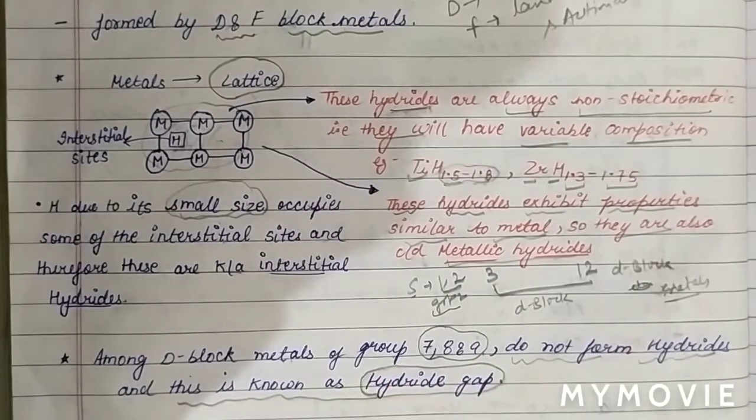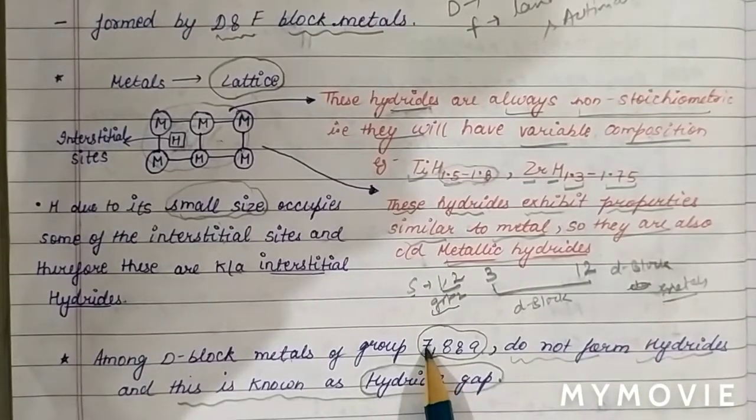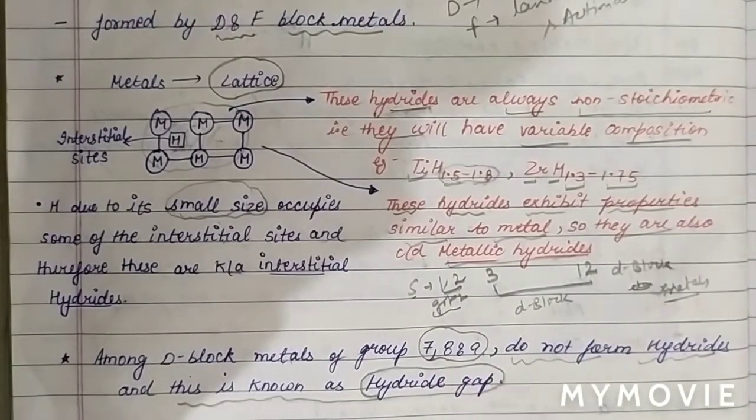Why are groups 7, 8, 9 called the hydride gap? Because no hydride is formed by groups 7, 8, 9 of the D block.